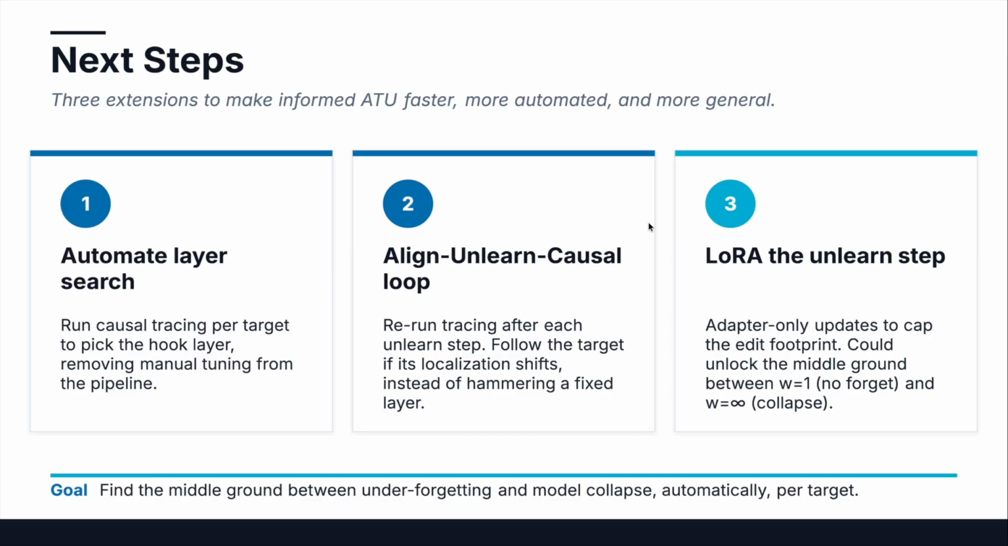Where do we go from here? A natural next step would be automating the layer search. Another direction could be folding tracing into the Align-then-Unlearn loop. Finally, maybe LoRA can help us navigate the thin line between the model forgetting and it completely collapsing.